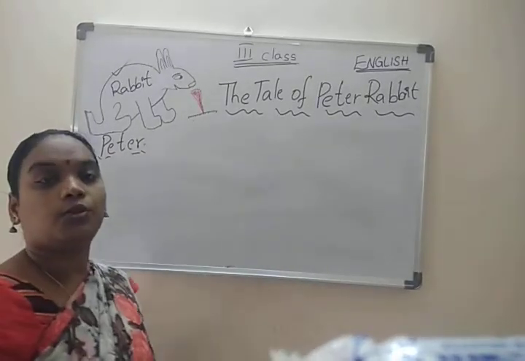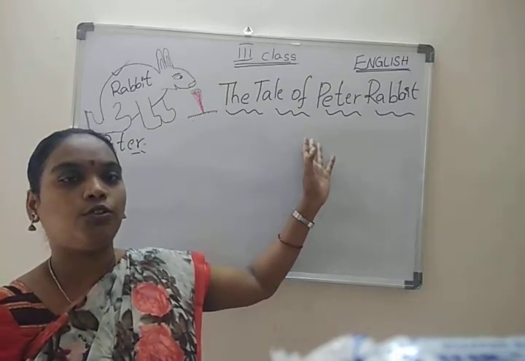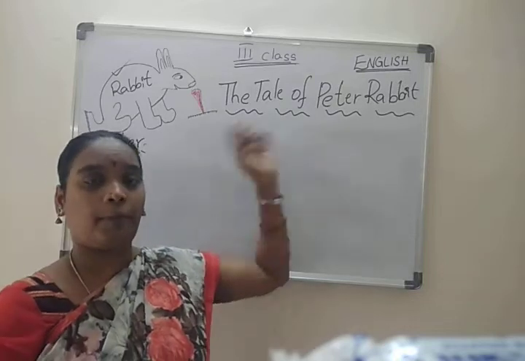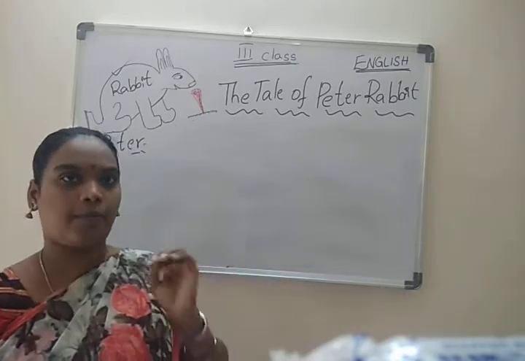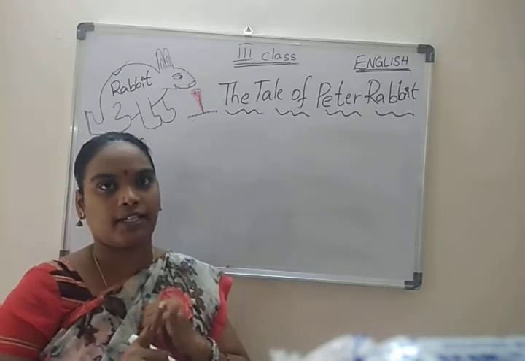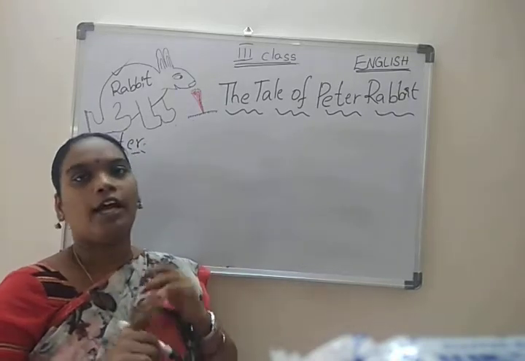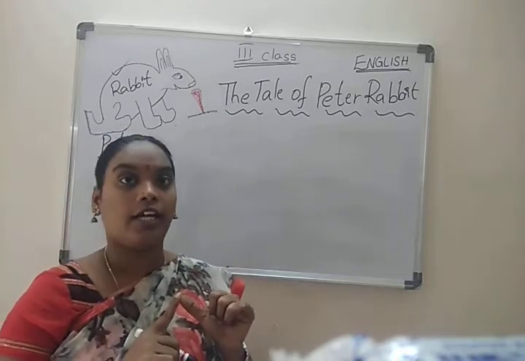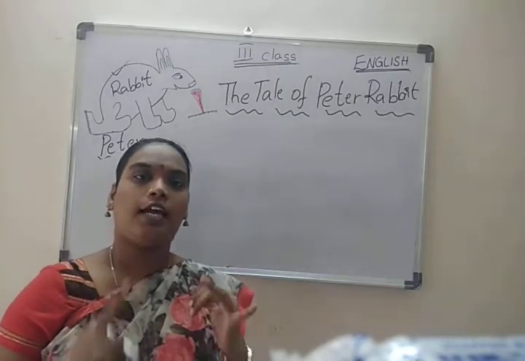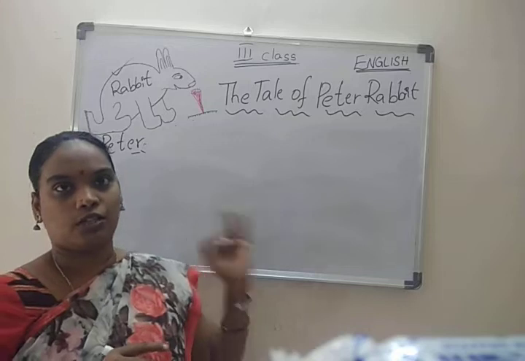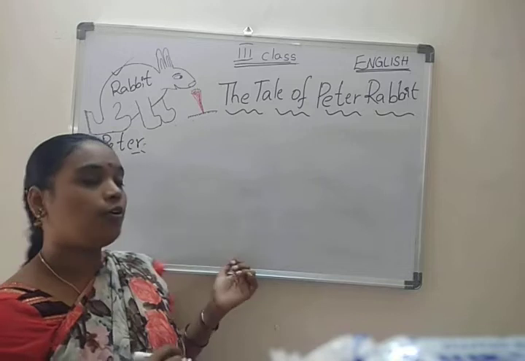Children, now let me ask you some questions. What is the story of? About whom are we talking? Peter Rabbit. Okay, so many characters are there. Mainly the mother, Mrs. Rabbit, and four children: Flopsy, Mopsy, Cottontail, and Peter. And Mr. McGregor, he is the owner of the garden. And sparrows are the friendly animals. And one more is a mouse to help Peter. These are the characters.